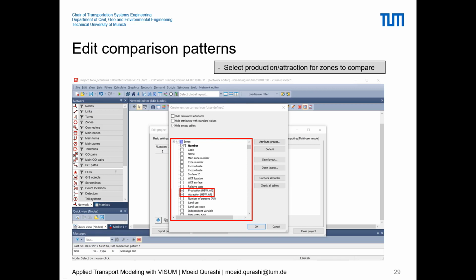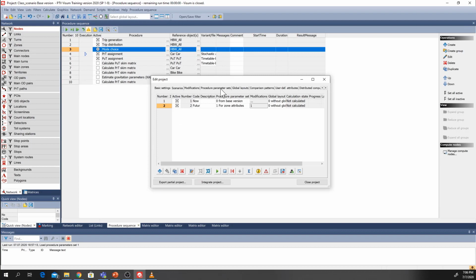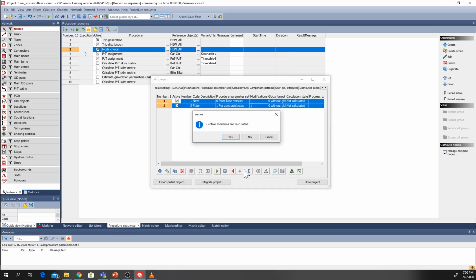Going onto the Visum project, the next idea, as we discussed, was to create a comparison pattern, or first basically calculate these scenarios. So we can select these two scenarios and press on the play button for them to be calculated. Calculating these scenarios will start two new Visum windows, and it will run the procedure sequences with the modification or without the modification for that scenario, and then it will close the windows by itself.